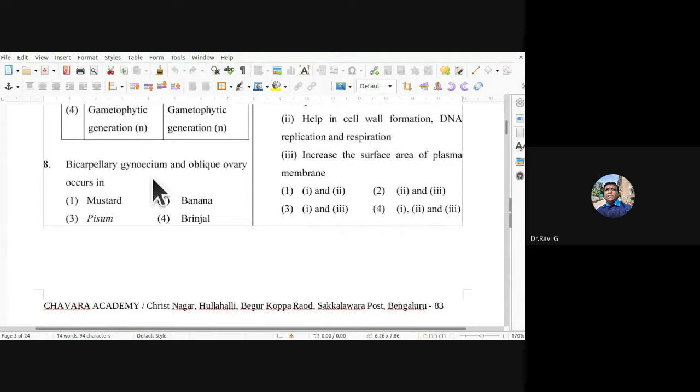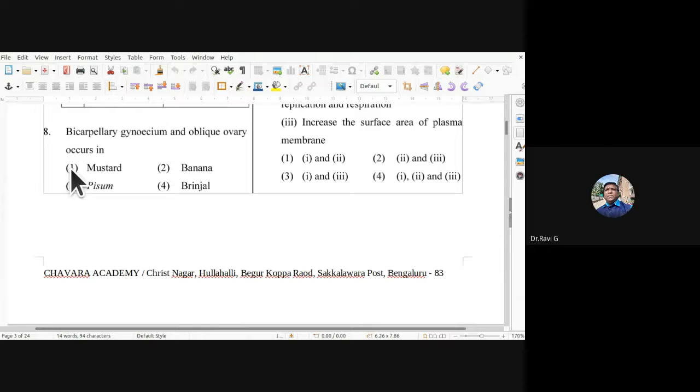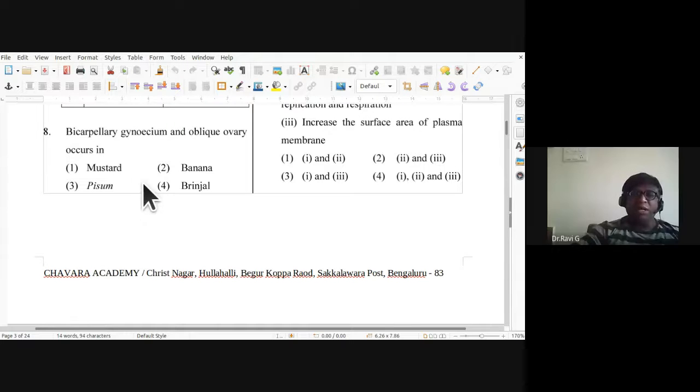So bicarpellary gynoecium and oblique ovary occurs in, so oblique ovary occurs in mustard, banana, pisum, brinjal. In which of them do you notice this bicarpellary part of it?